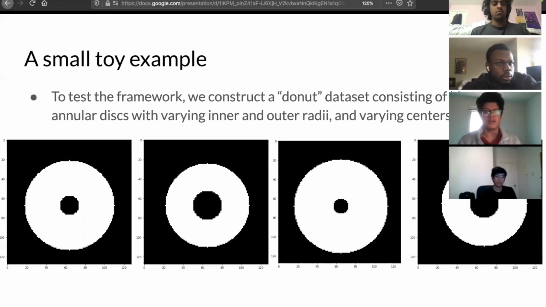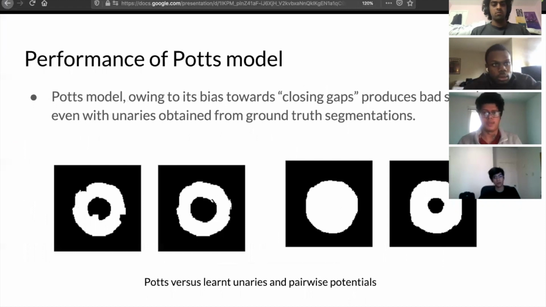To test whether these pairwise potentials are learned effectively, we construct a donor dataset consisting of various binary rings, as you can see, with various inner and outer radii. We compare our performance with the Potts model. The Potts model has this smoothness assumption, which leads it to close these gaps inside the rings, as you can see in the second image. And in the first image, there are some random perturbations to the ring.